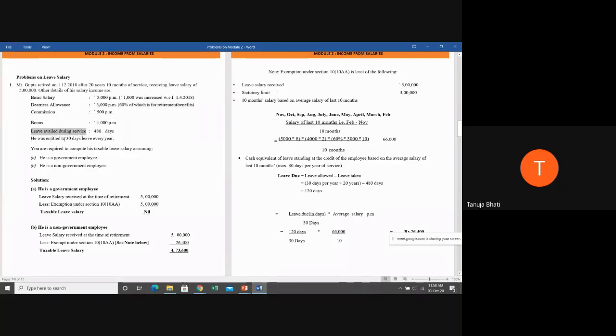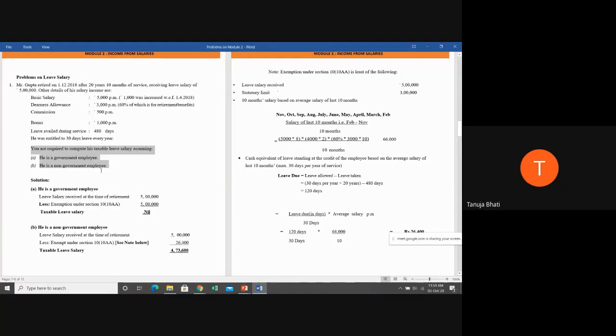He was entitled to 30 days leave every year. So every year he could have taken leave of 30 days, but he has taken leave only 480 days up to his retirement. Let us calculate whether he took complete leaves or availed less leave. Let us see that later. You are required to compute the taxable leave salary, number one, assuming he is a government employee, and number two, he is a non-government employee.